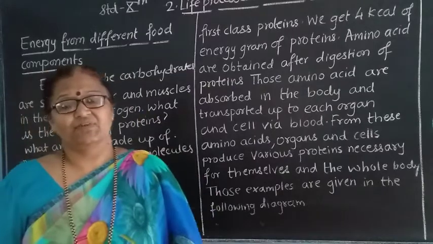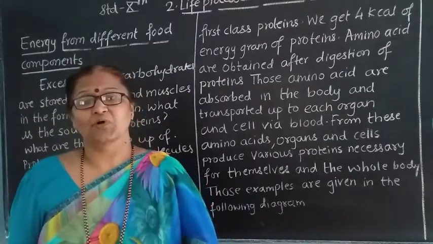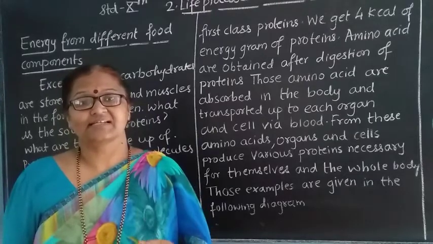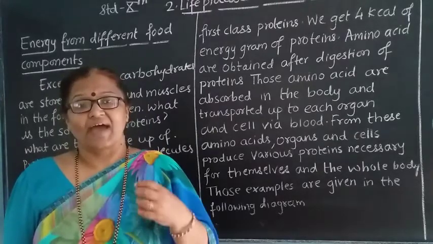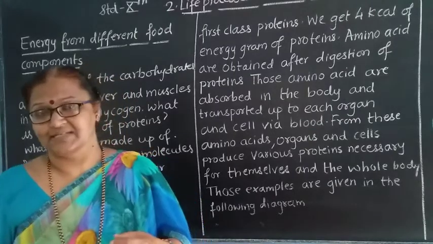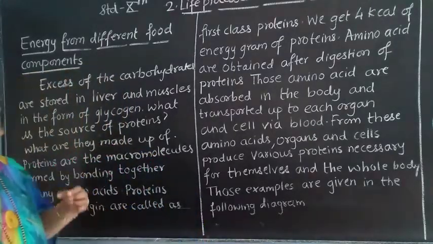From this meal we are getting various components, that is carbohydrates, proteins, fats, vitamins, minerals and fibers.